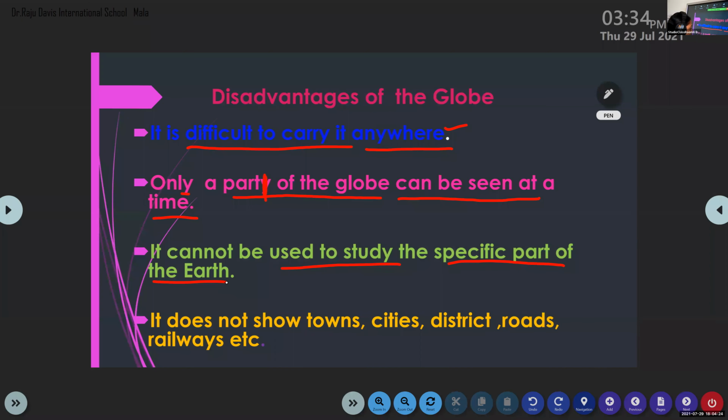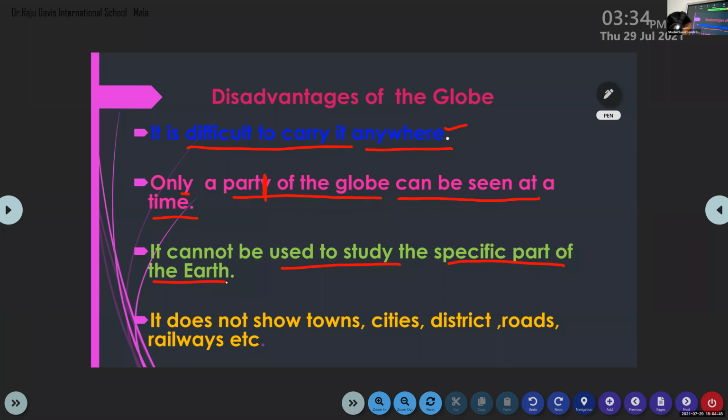So that is the next point. It cannot be used to study a specific part of the earth. If you want to study the geographical features or the physical features of India, it is not possible with the help of a globe. At that time, we always choose a map, because a map will give more detailed information than the globe.